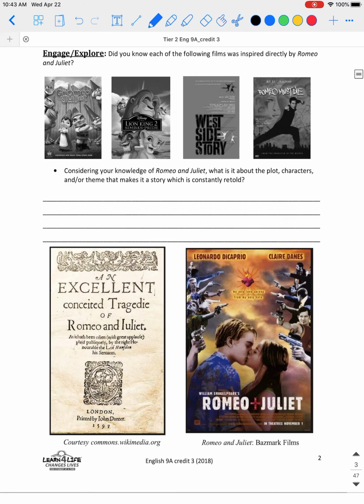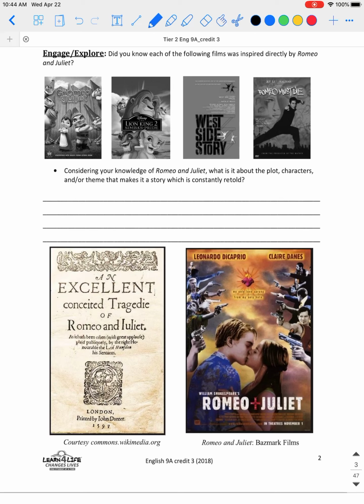So did you know each of the following films was inspired directly by Romeo and Juliet? So the first one is Romeo and Juliet, Lion King 2, Simba's Pride. The third one is West Side Story, and the fourth one is Romeo Must Die. Considering your knowledge of Romeo and Juliet, what is it about the plot, characters, and or theme that makes it a story which is constantly retold?